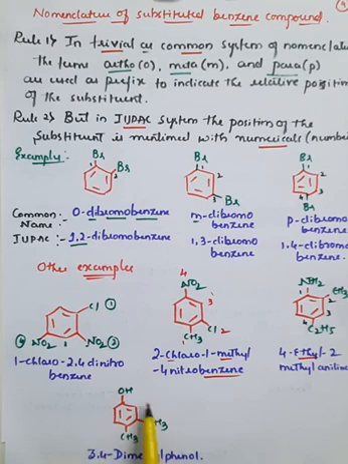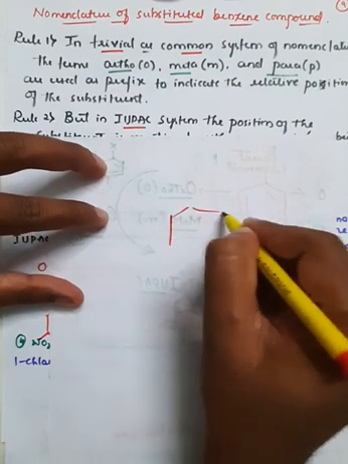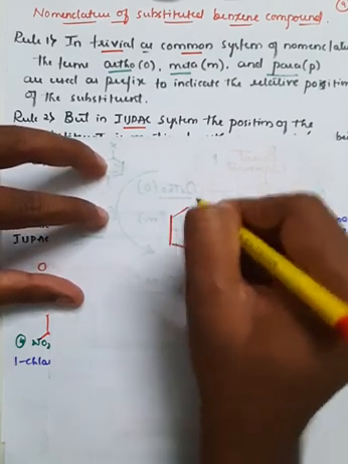Similarly, if you take the last example, here we have 3,4-dimethylphenol, right? This is the benzene ring which is bonded with OH.